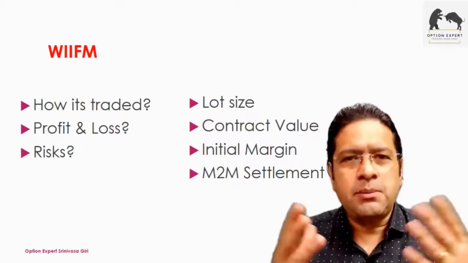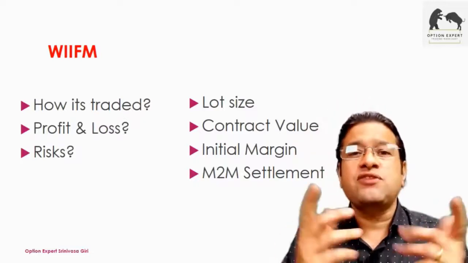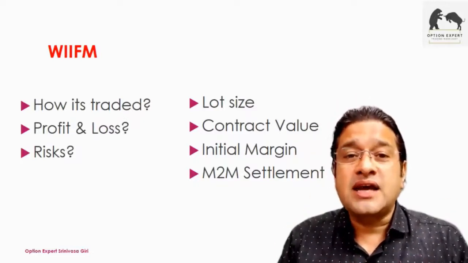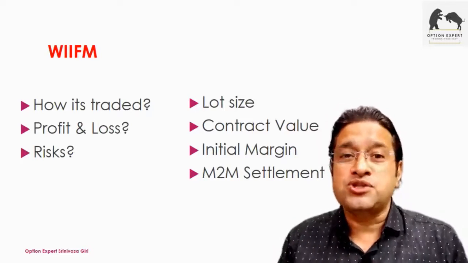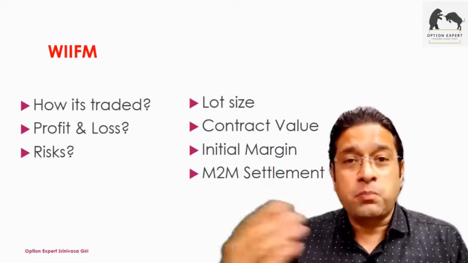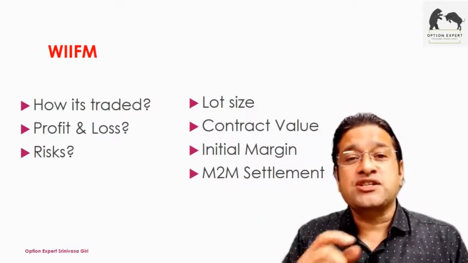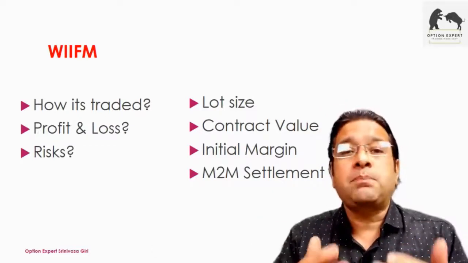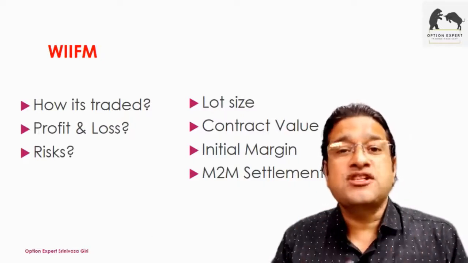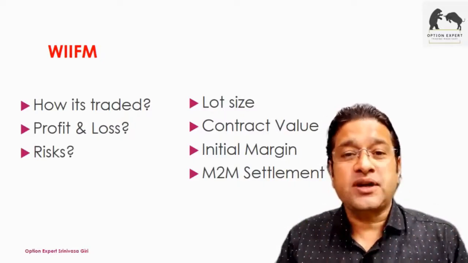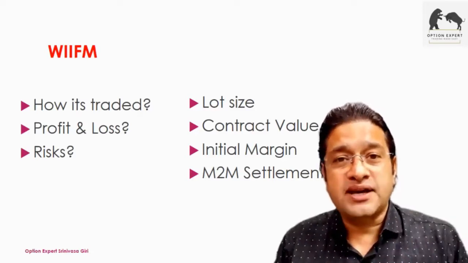Suppose, for example, I'll be covering it in depth, but here I'll just give you a brief introduction. I buy SBI at 200 rupees and it has fallen to 190 rupees during the day. The 10 rupees is deducted from my initial margin, which I have to replenish. If there is a call for margin, I'll have to replenish that difference amount. So that is what I need to do. This is about the mark to market settlement.